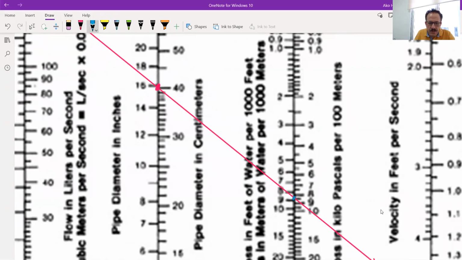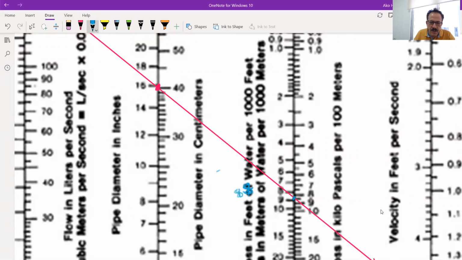Then the S is 8.5, a little bit higher than 8.5. 8.7, right? 8.9, 8 point how much? 8.8.